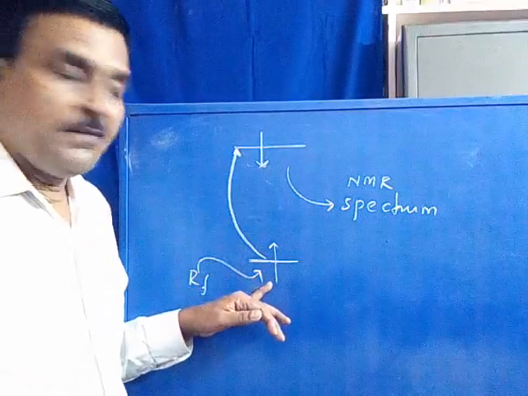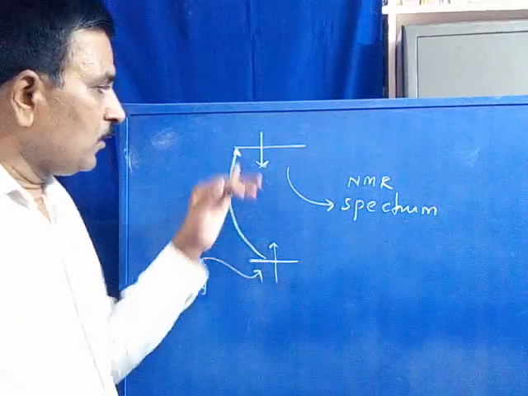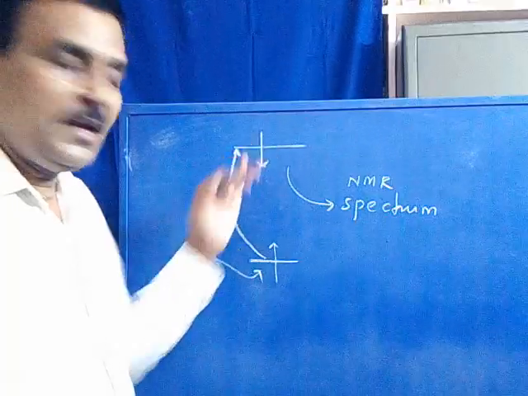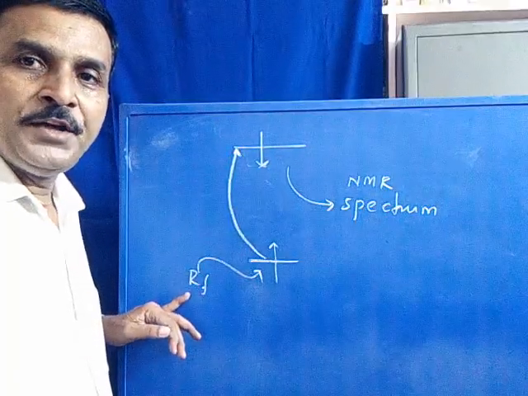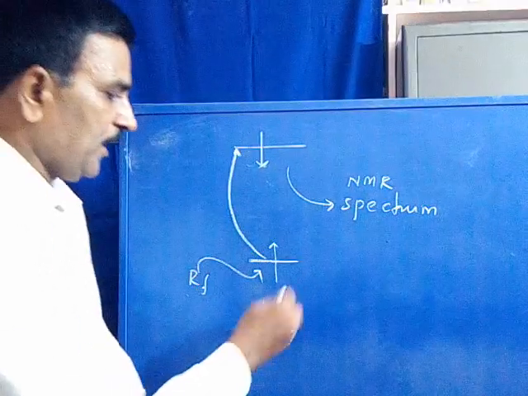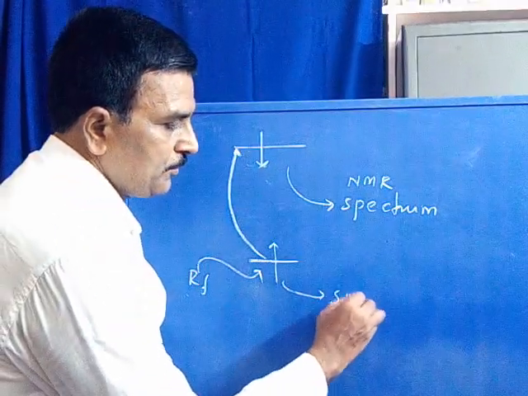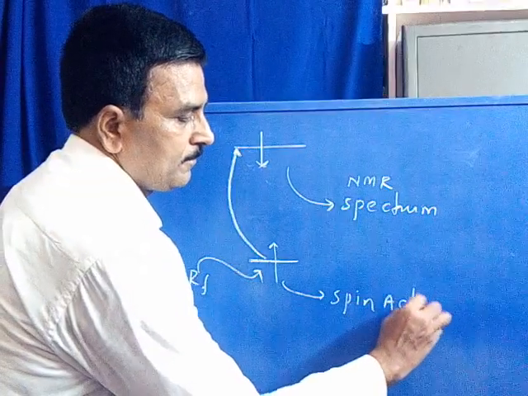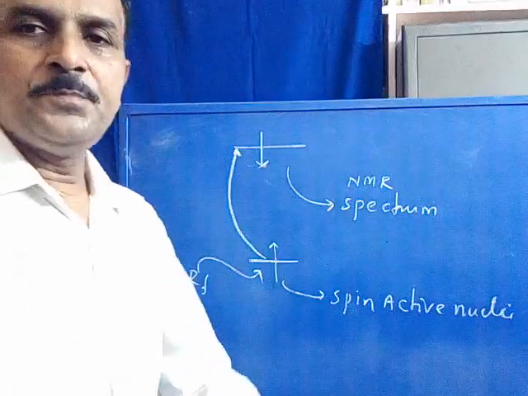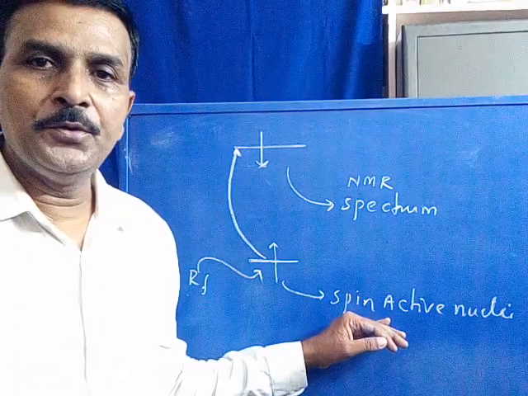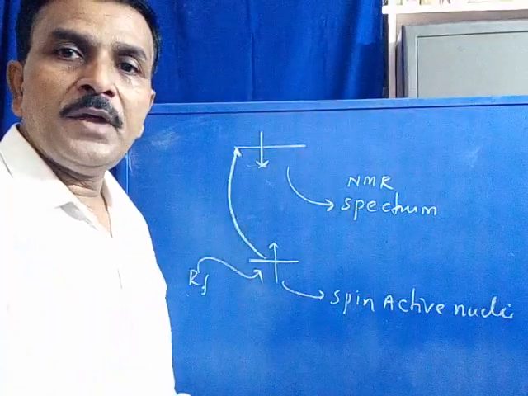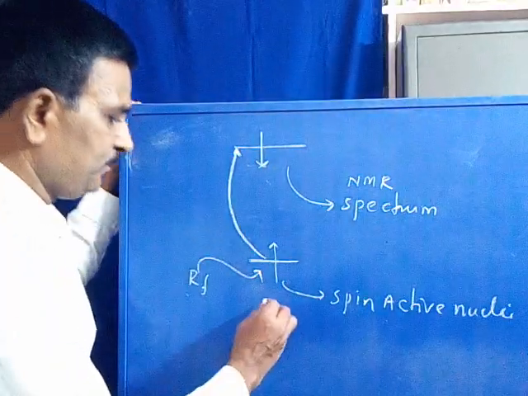So you can see a nucleus of an atom undergoes spin transition from lower energy level to the higher energy level by the absorption of radio frequency energy, by only the spin active nuclei, when we keep the whole molecule in an external magnetic field.